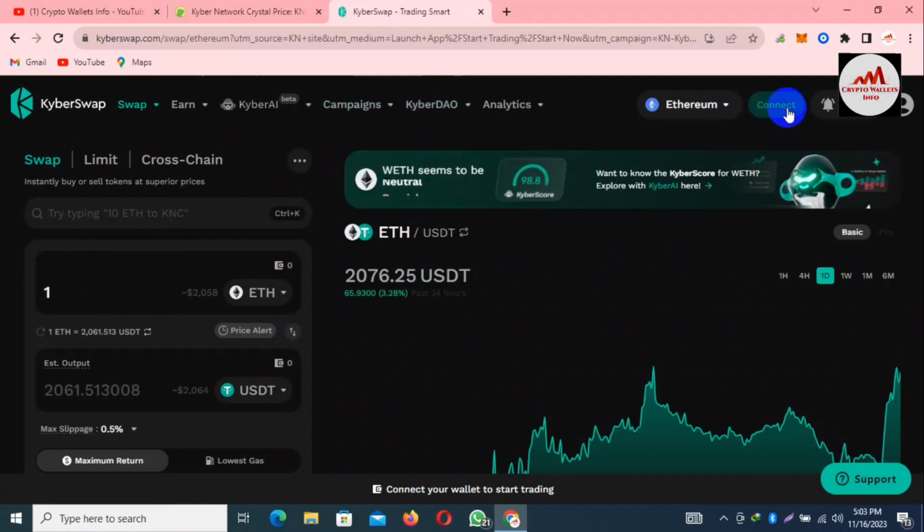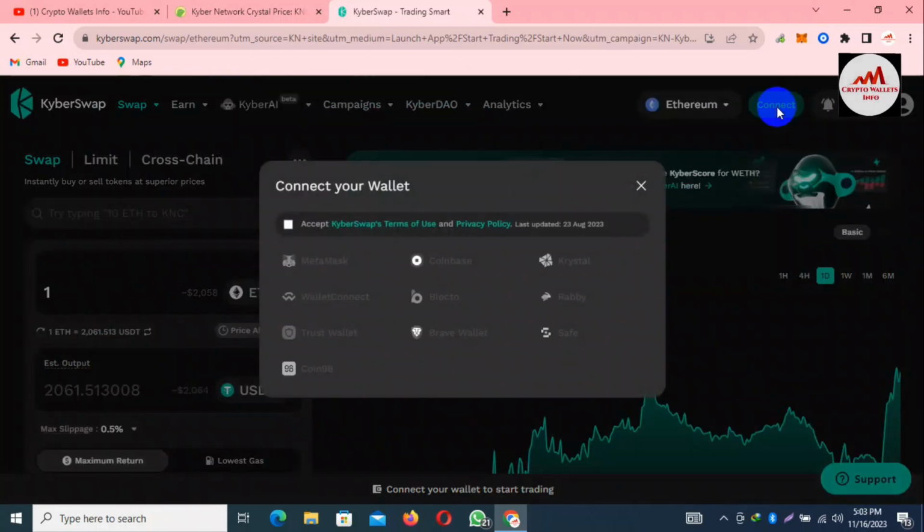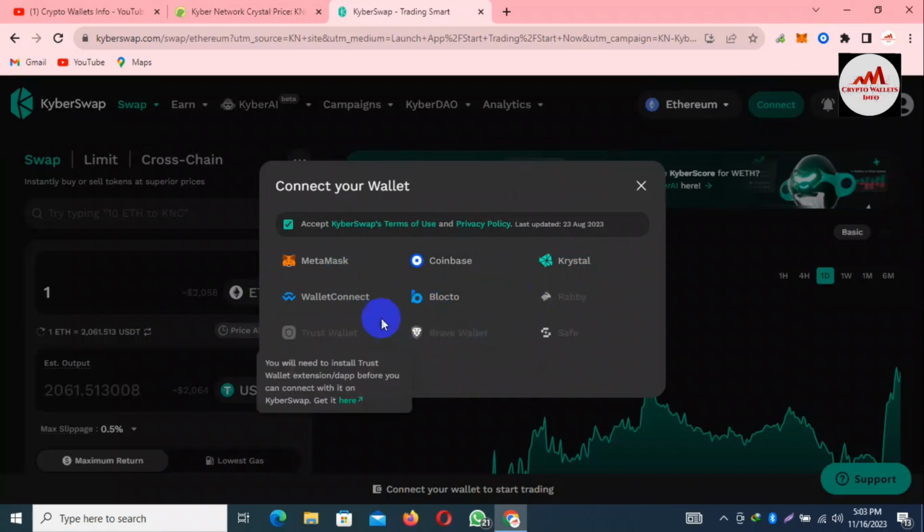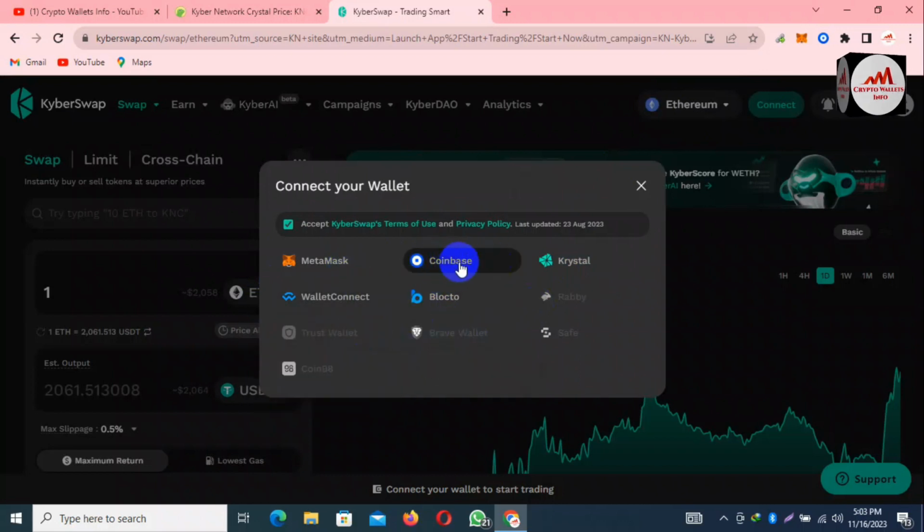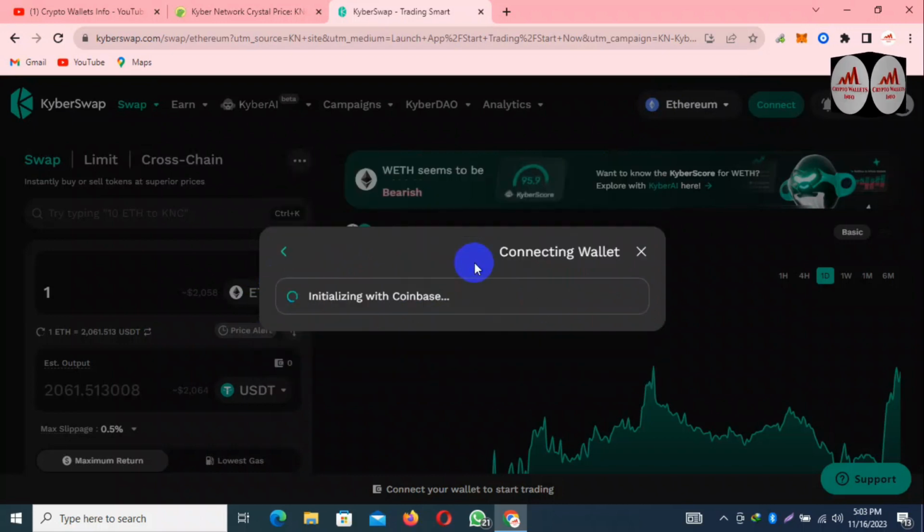Okay, so I'm going to connect my Coinbase wallet with this website. Simply click on the connect button. By default we have selected Ethereum, but you can also change it from the list. You can see here MetaMask, Coinbase, and other wallets available. So I need to connect my Coinbase wallet with this website. It is simple, I just click on it.